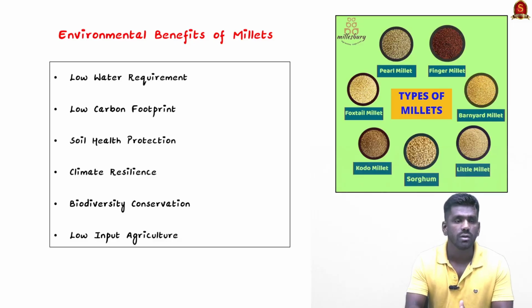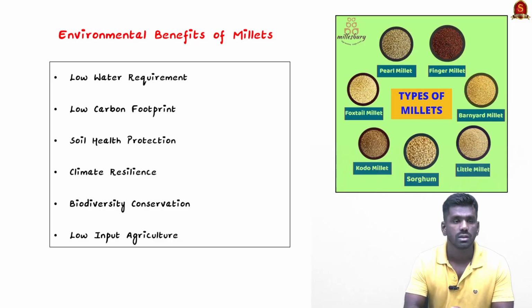The next important benefit is low carbon footprint, which means millet cultivation requires very few inputs. They require less fertilizer, and they require less insecticides or pesticides. So the carbon footprint for millet cultivation is very low.